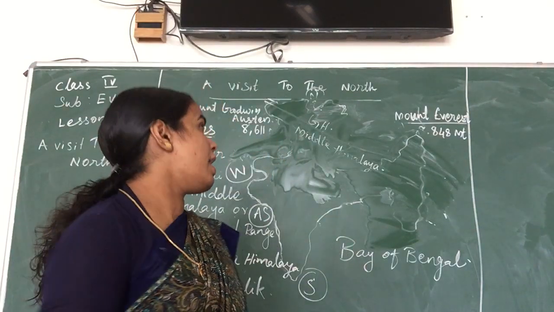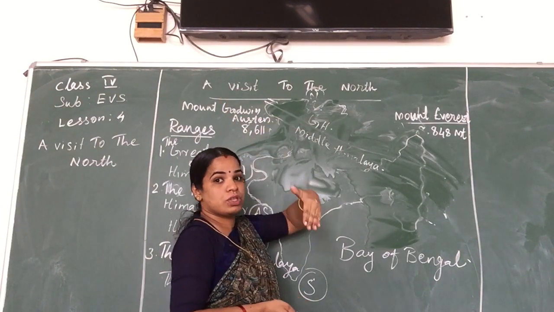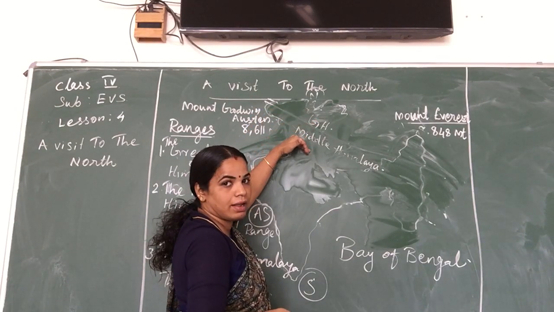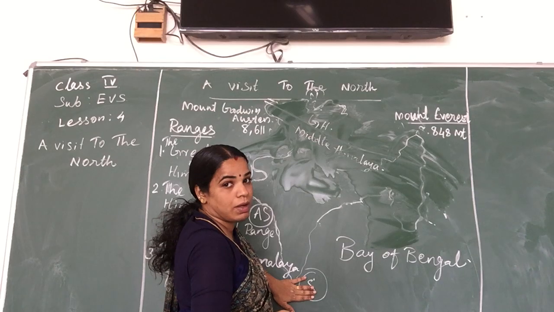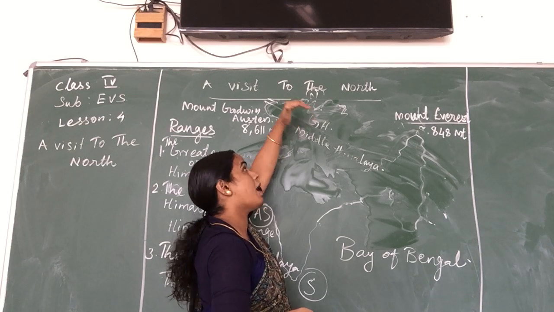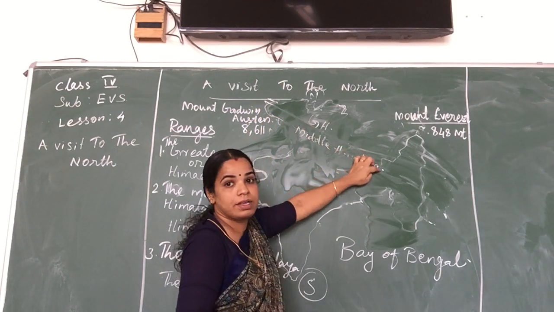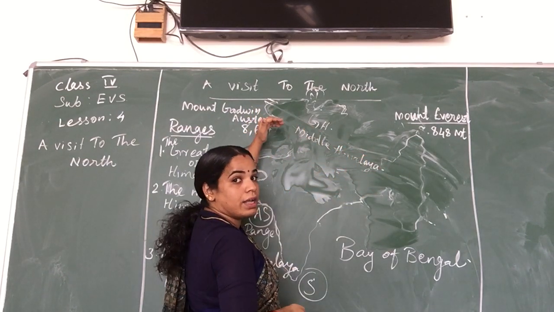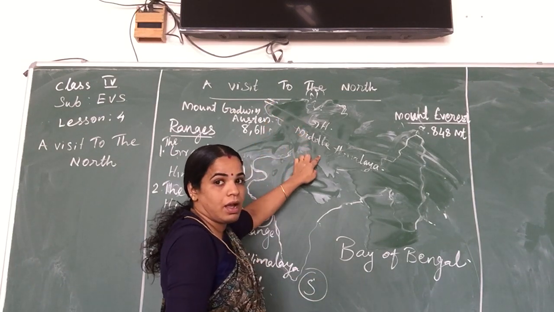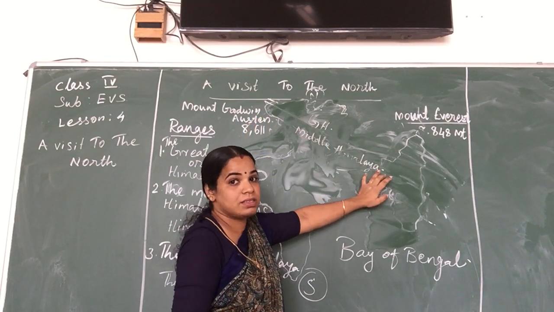What are the features of the Middle Himalaya? What is the position of the Middle Himalaya? The Middle Himalaya is located below the Greater Himalaya, meaning it is in the south part of India. Visualize the Greater Himalaya on the upper side; the range located south of it is the Middle Himalaya. The Middle Himalaya is located south of the Greater Himalaya, or the Himadri. Another name of the Middle Himalaya is the Himachal Range.